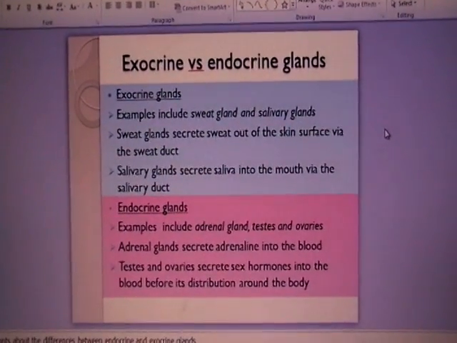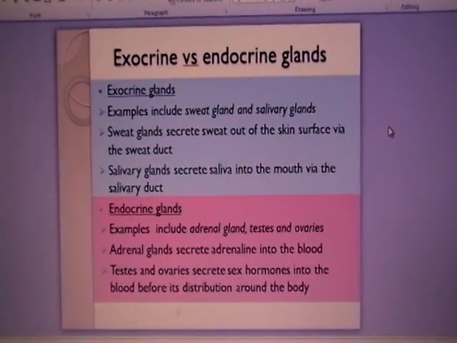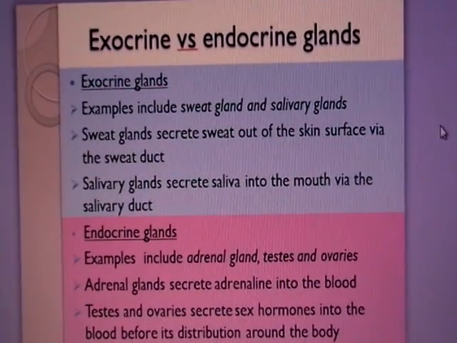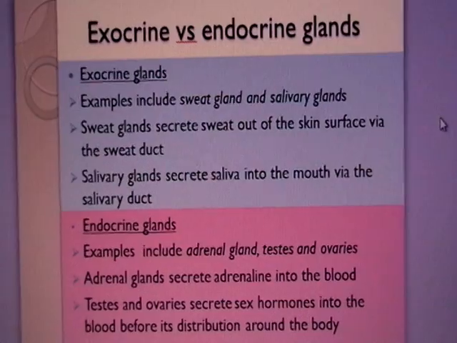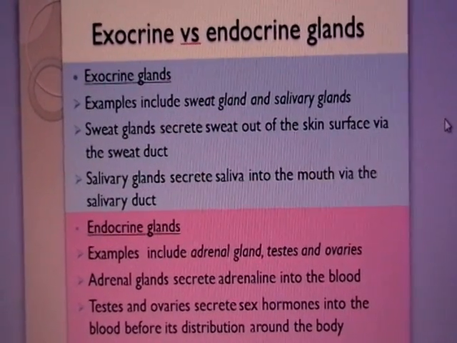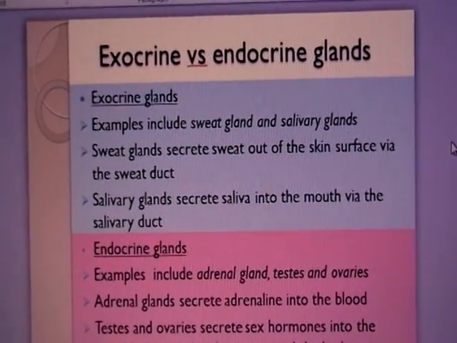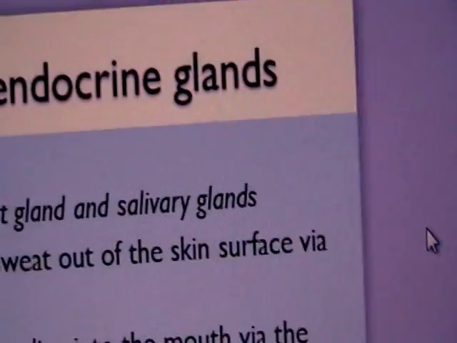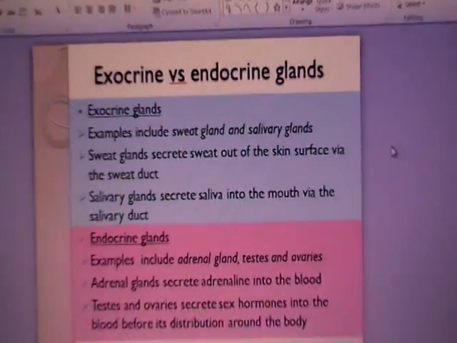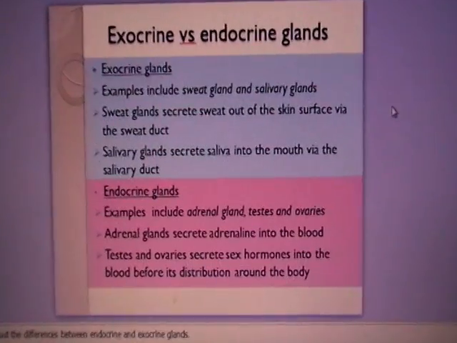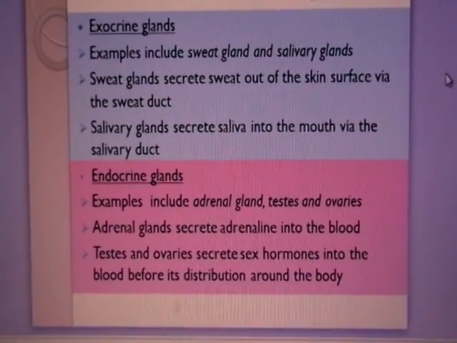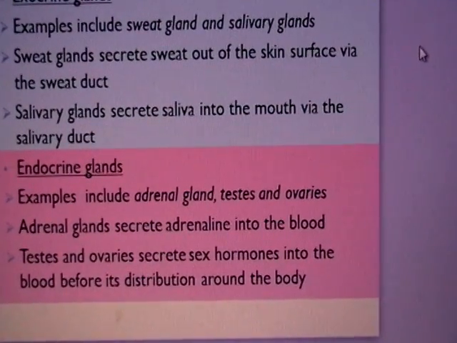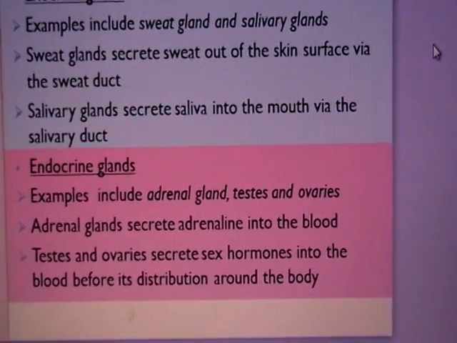So examples of your exocrine gland will include sweat gland and salivary gland, because secretion from both these glands, your saliva and your sweat, will pass through ducts. Right? Your sweat duct for the first example, sweat gland, and your salivary duct for the second example. And for endocrine gland, alright, it includes adrenal gland, which secretes adrenaline, testes and ovary, our sex organs, which secrete our sex hormones.